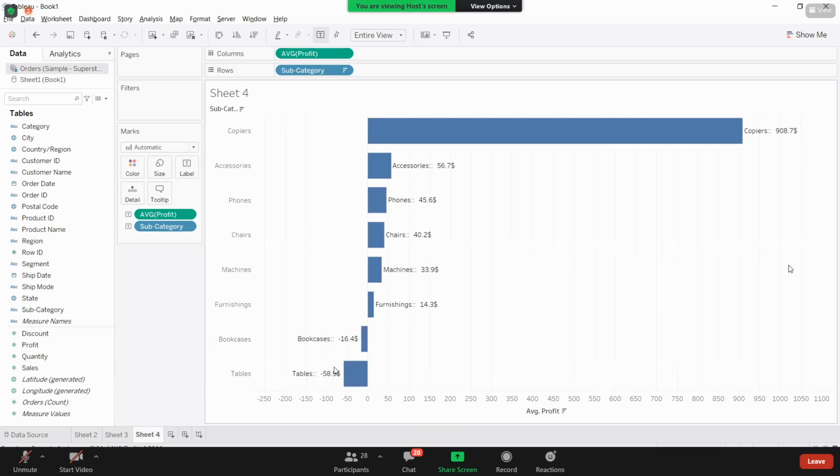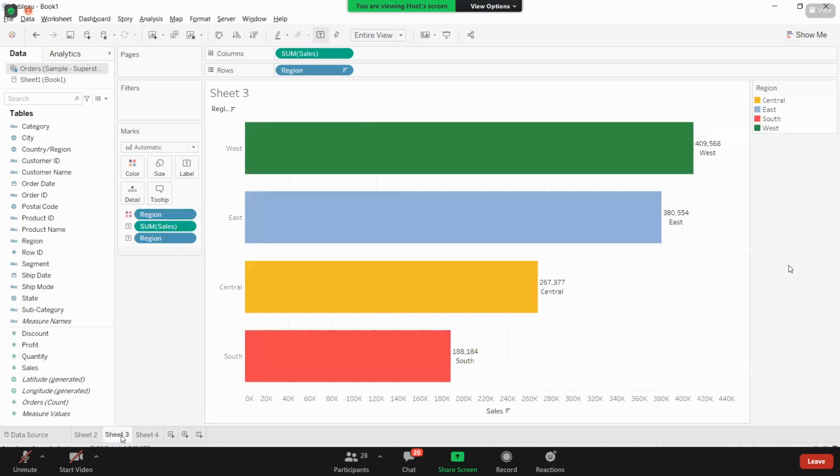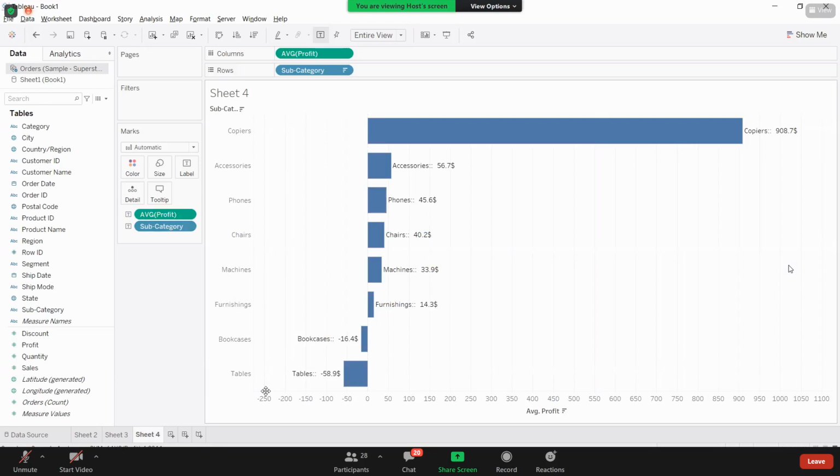Based on the data in your measure, Tableau automatically forms this axis. What I mean by that: in the earlier sheet, when the values were up to 430K or 440K, the range was automatically defined from 0K to 440K. Now the requirement has changed. Here you even have negative values, and based on that, Tableau is forming this axis.